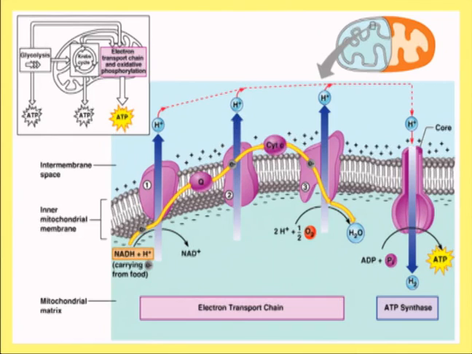matrix. Now if we analyze this complex wise, in that case, when NADH will transfer its electron to the NADH dehydrogenase, that is the complex number 1, during the transfer of the electrons in the complex number 1, 4 protons are being pumped out.